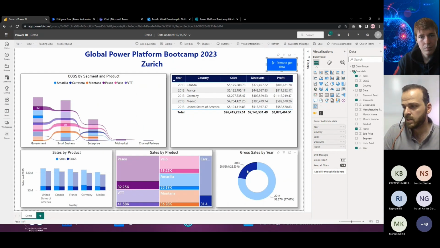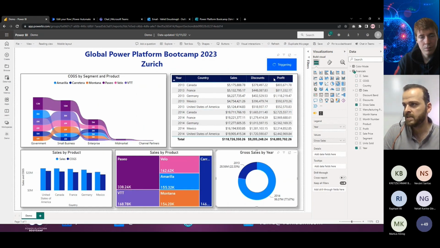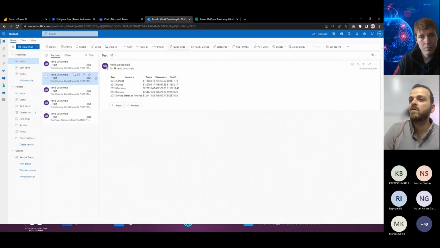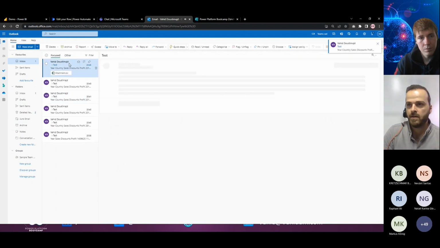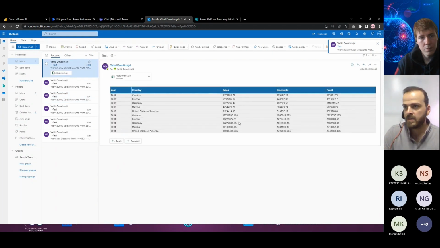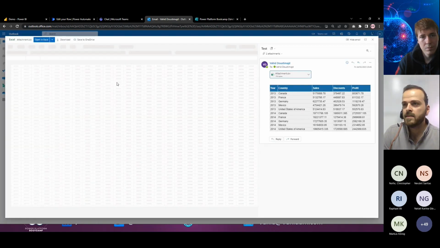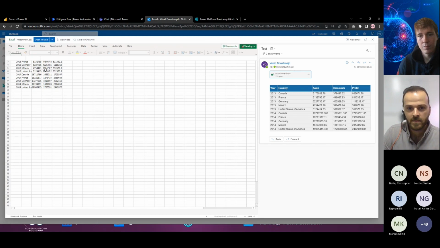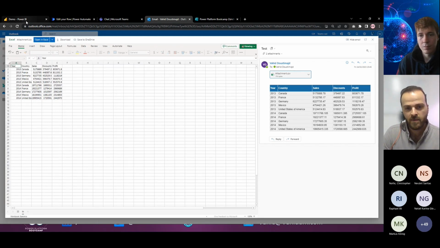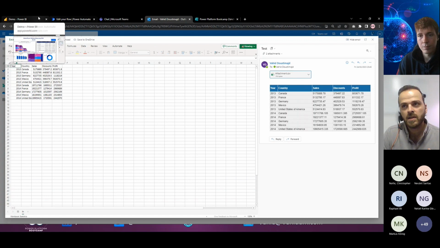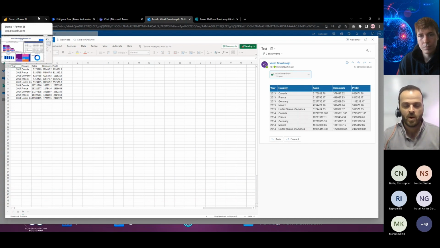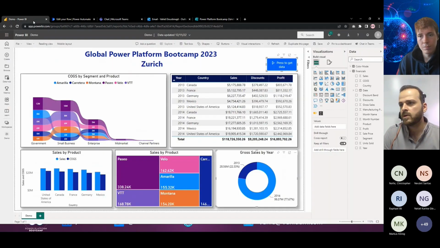This time, let me get rid of this filter, press this one, and this time we will receive an email with the table in the body and the attachment. So I received this one, the body, and then there is the attachment. If I click on that attachment, then I can see all this information in an Excel file. So you can select another action in your flow to save that CSV file on your SharePoint, to send it to another person, or save it in your Azure Data Lake or Azure Blob storage.